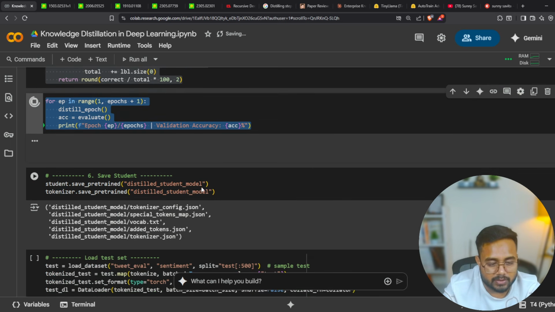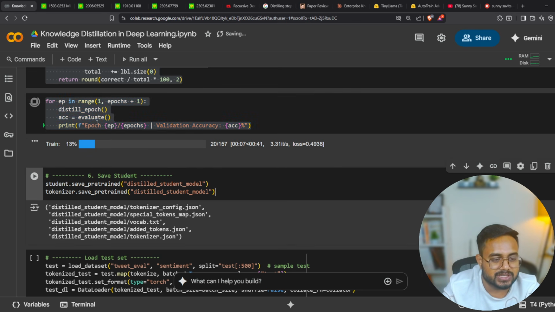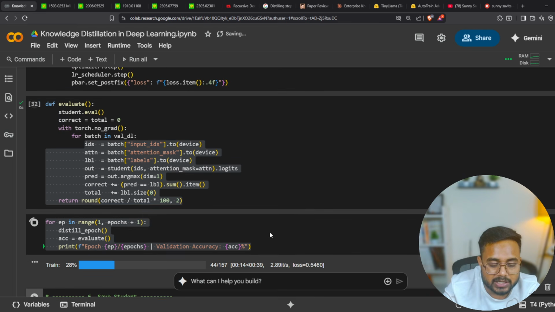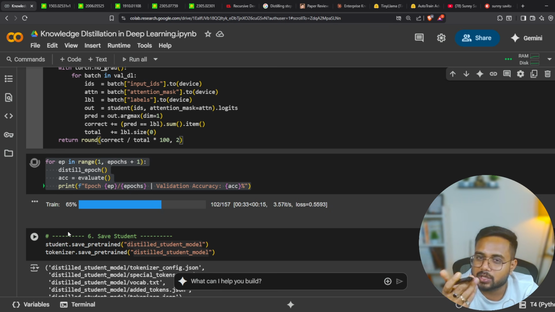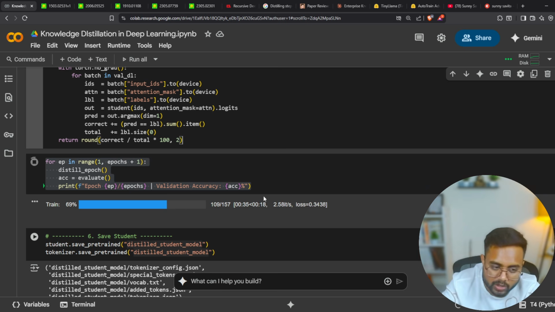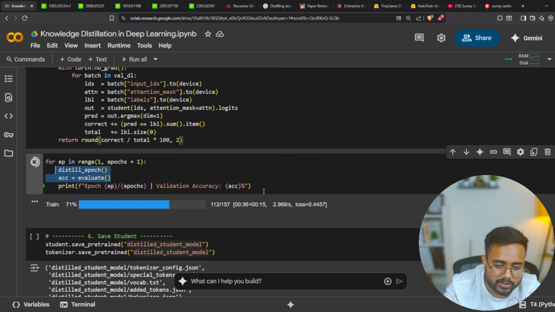After that, I'm going to save the model. Sorry, this is the training one. The training is started, right? And it will do the validation, the evaluation also. This is the training process. So I'm going to call this distill epoch, and once it calls distill epoch, my training is going to start. That means I'm going to find out our loss, then backward propagation, so my entire training is going on, and here I'm calling this function distill epoch. Then evaluation. After the evaluation only, I'll get the final accuracy, and that particular accuracy will be present over the console.